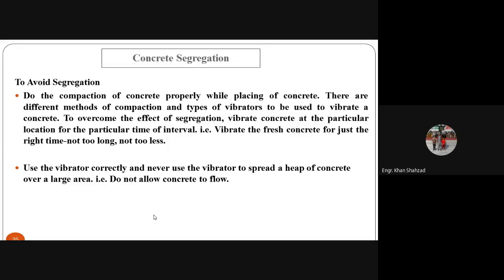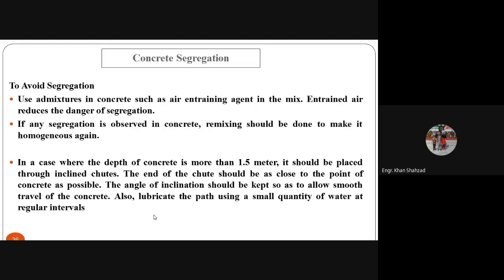Never use the vibrator to spread a heap of concrete. Some people make a heap from the concrete, and then they do not use shovels to spread it properly. They use the vibrator and try to spread it with the help of the vibrator. So the cement paste goes away from the other particles of the concrete and causes segregation. So do not allow concrete to flow.